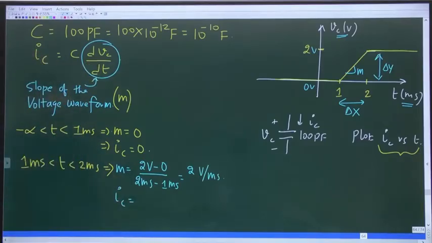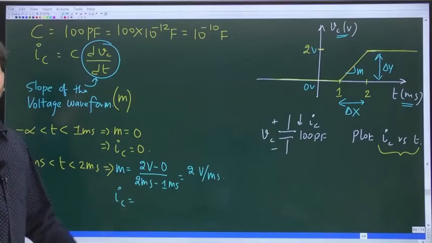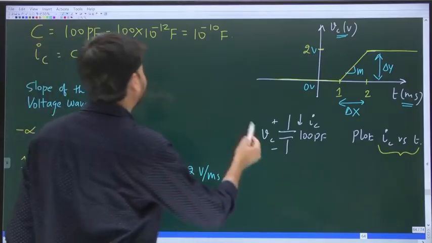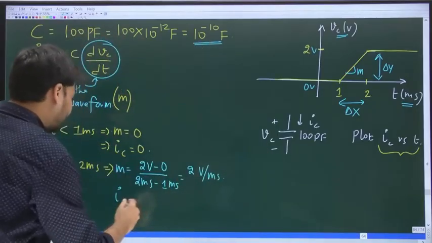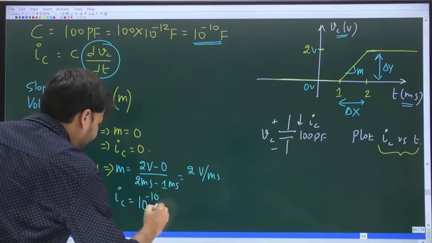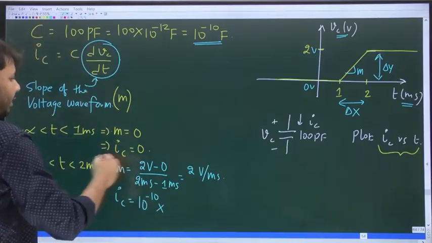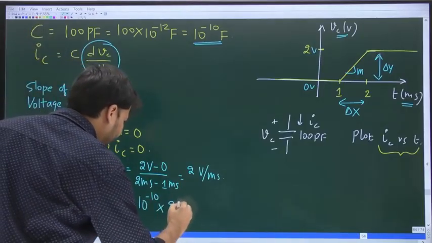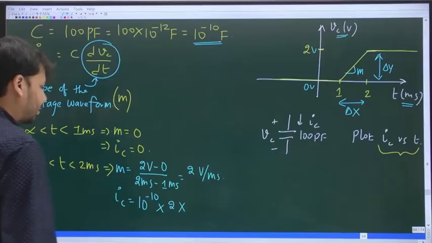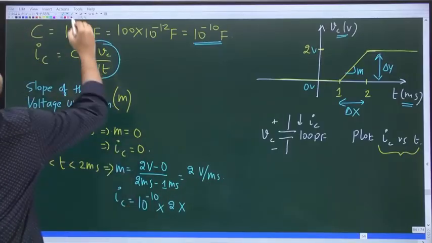C times dVc by dt, and dVc by dt is the slope. What is the value of C? It is 10 power minus 10. 10 power minus 10 into dVc by dt, which is the slope, and it is 2 volts per millisecond.